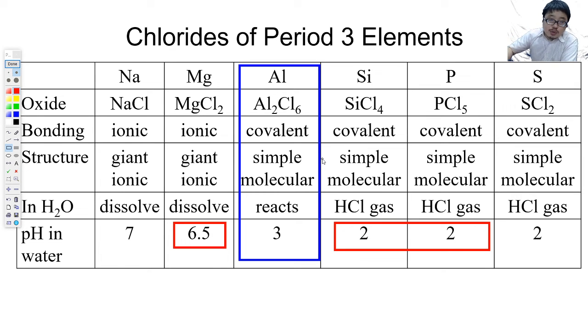It reacts with water to give you an acidic solution, pH around 3. These numbers here, please do not change them. These are the exact numbers you have to put whenever Cambridge questions ask you about it.